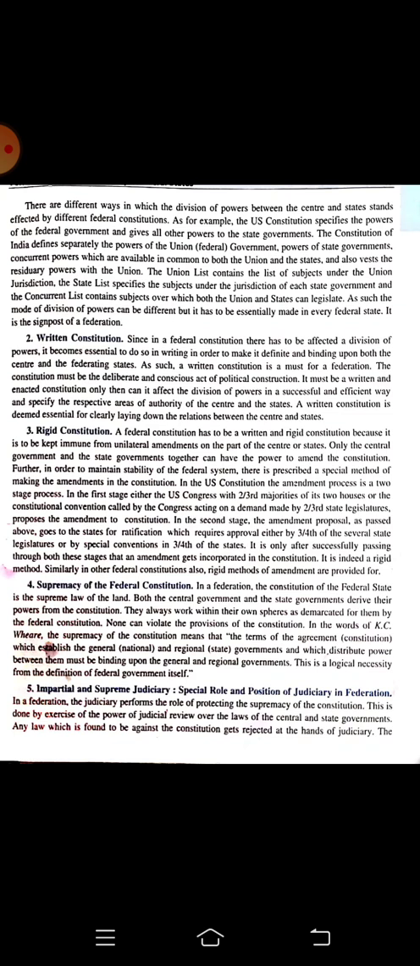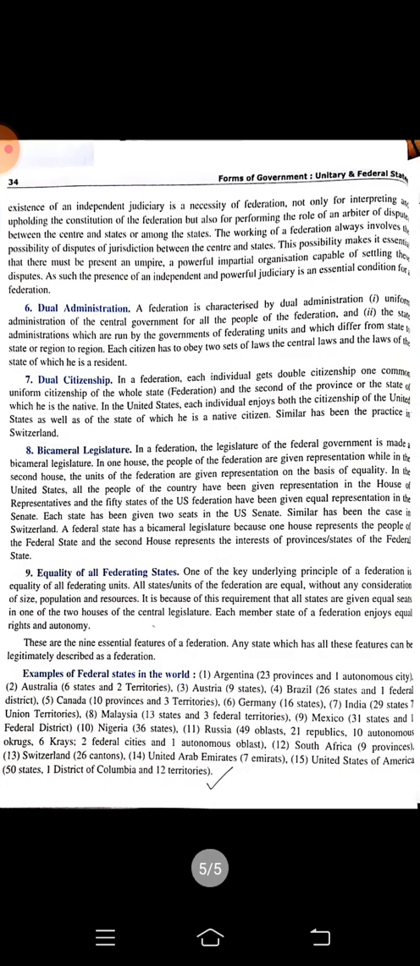Then equality of all federation states. So there is equality, means all the states under the federal form of government are treated equally. Okay, and lots of examples are given in your book, with their number of union territories, districts and states mentioned there. You can see worldwide it is being followed, and more than 15 examples are given in your book.